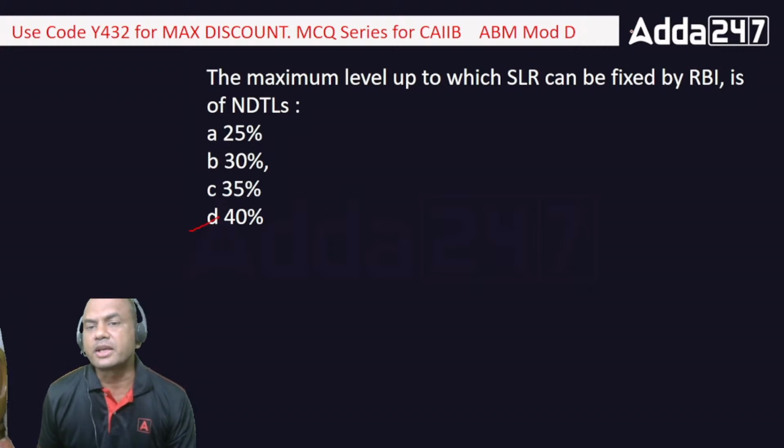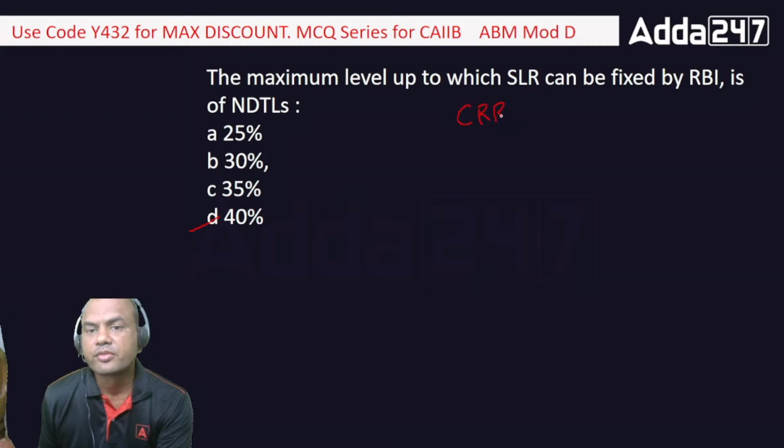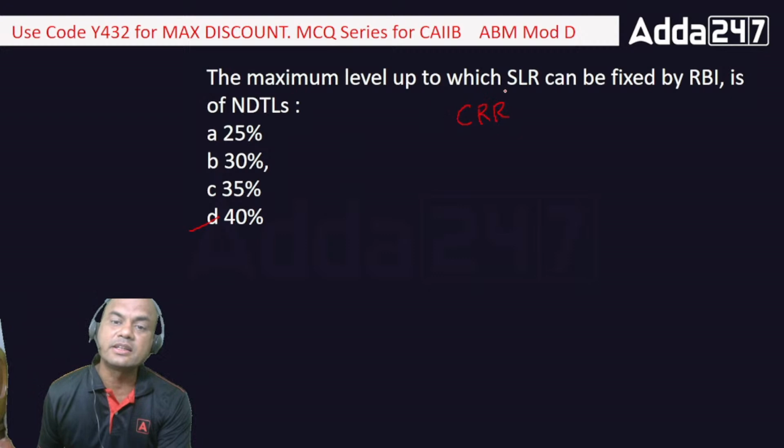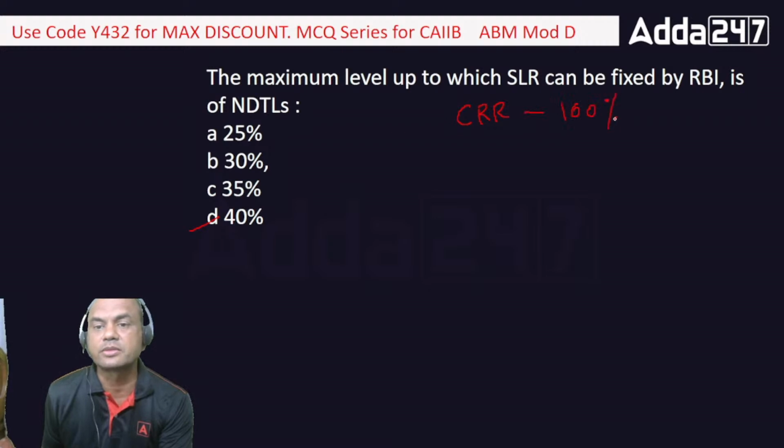Okay, what is the maximum range of CRR then? What do you think is the maximum range of CRR RBI can keep presently? Anybody knows? It is 100%. 100% is the maximum level at which RBI can fix the CRR.